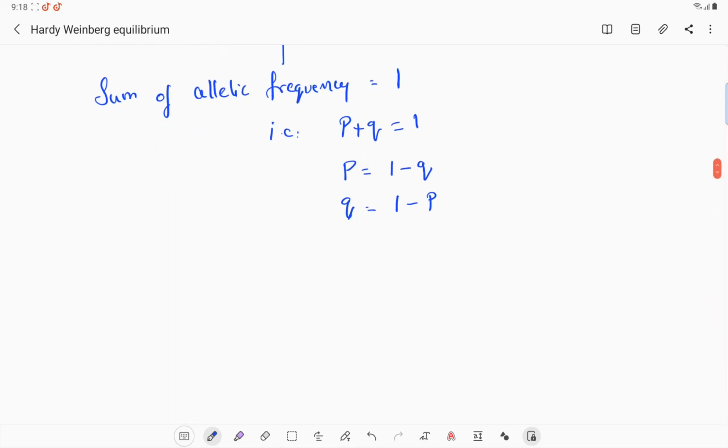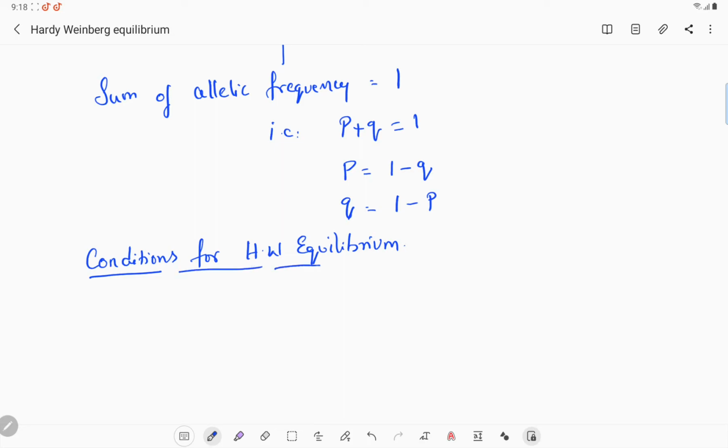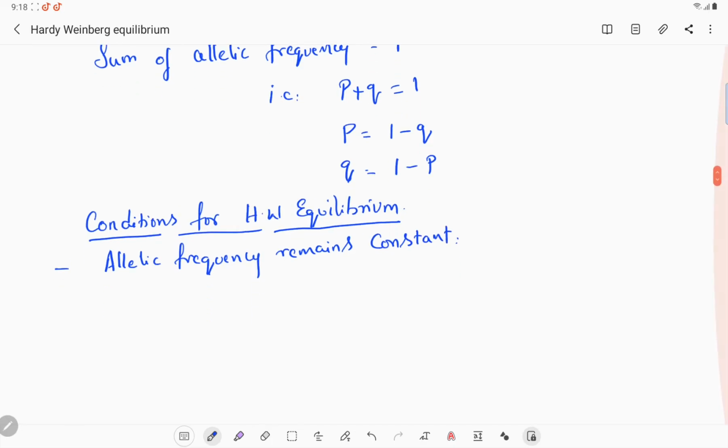Then what are the conditions for Hardy-Weinberg equilibrium? There are some conditions. According to Hardy-Weinberg equilibrium, the allelic frequency remains constant from generation to generation.